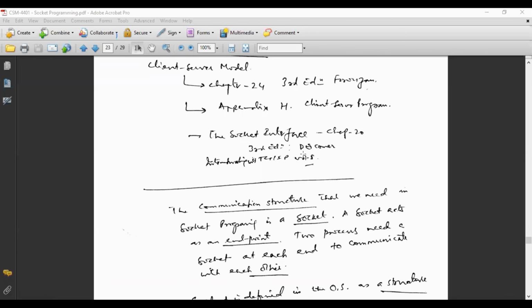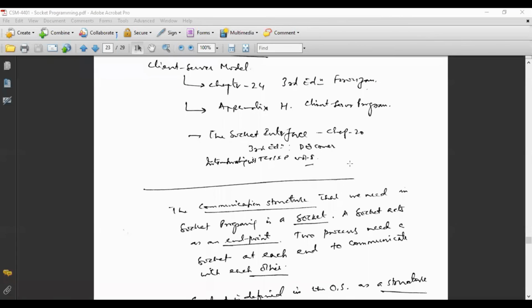Similarly, if you are interested in reading some more books, for the socket interface, see chapter number 20 of the 3rd edition of Douglas E. Comer. Go to chapter 20, and there you will find the socket interface. Whatever I was discussing over here was from Douglas E. Comer.